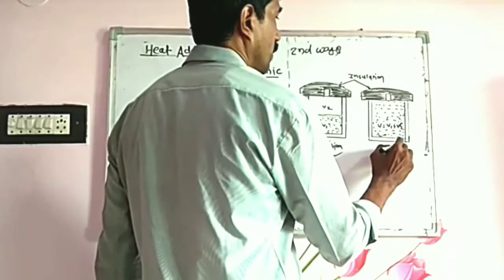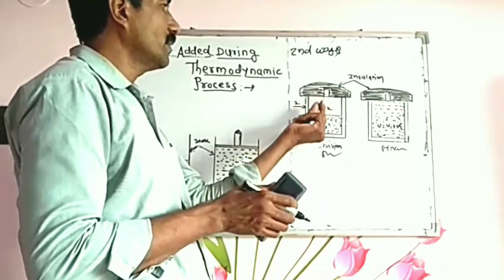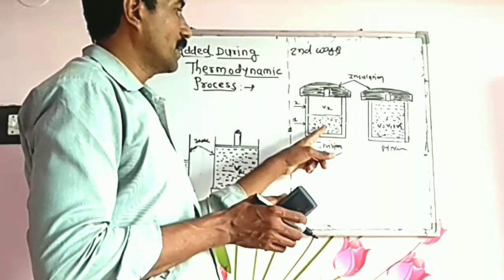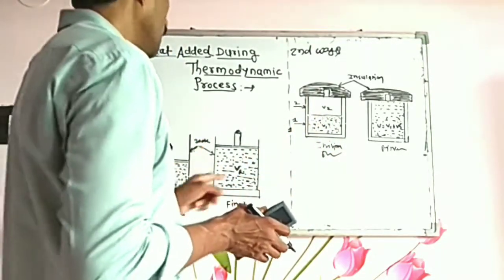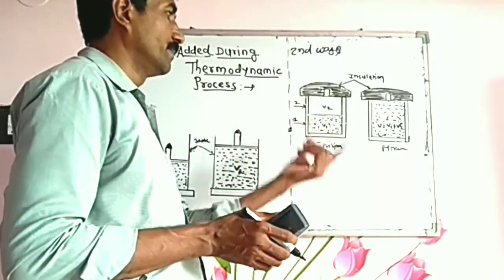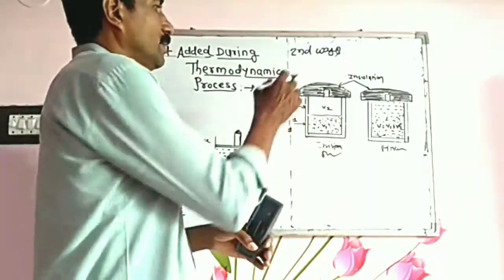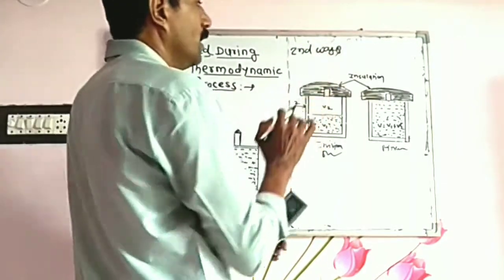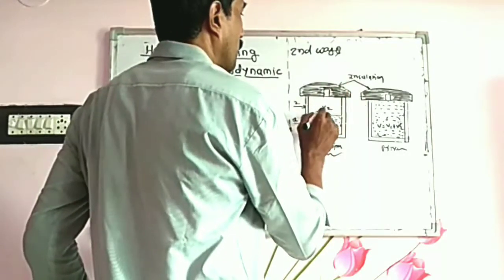Initially, the ideal gas is filled in the first compartment with volume V1, and the second compartment is empty, with no material particle in it.